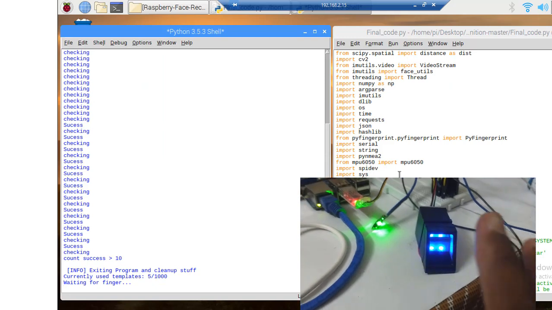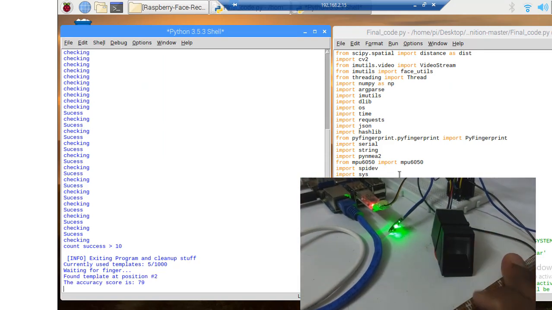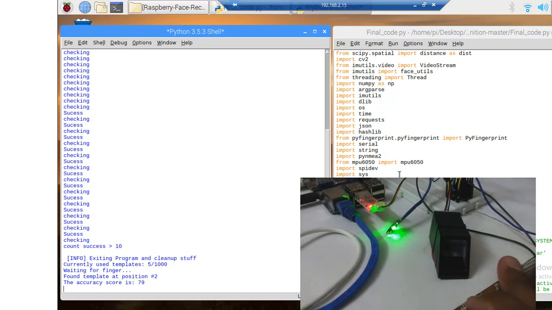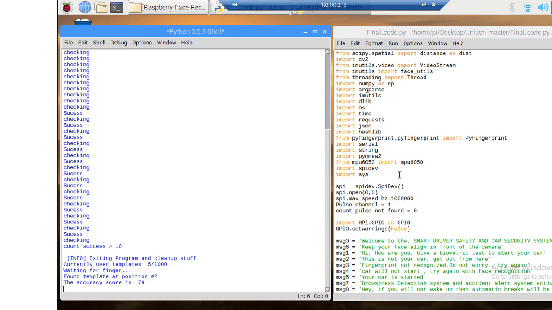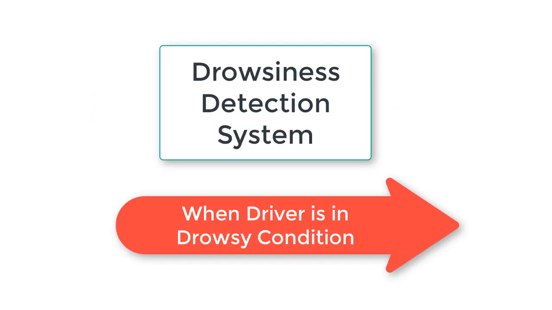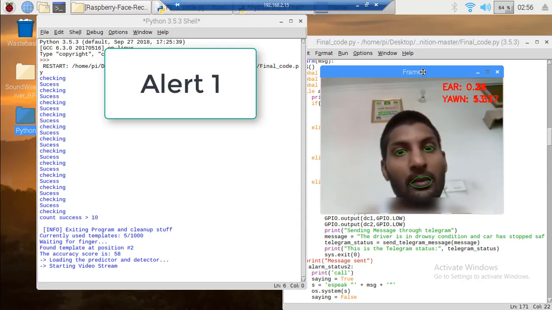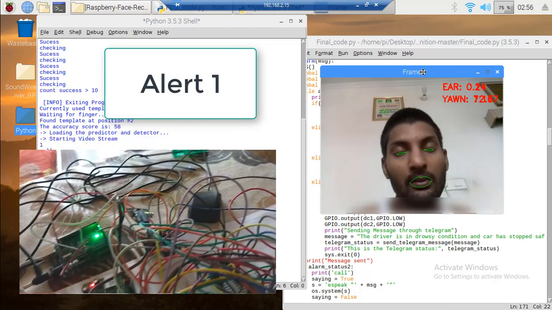When the fingerprint matches successfully, the assistant says, your car is started, and simultaneously the drowsiness detection system and accident alert system are activated. The car will start using the stepper motor. In this case, we consider the driver to be in a drowsy condition. Now we are going to show you the first drowsy condition, where the buzzer will ring.